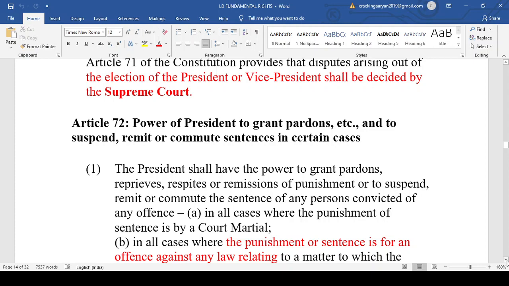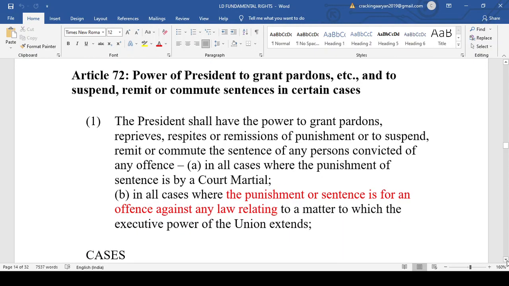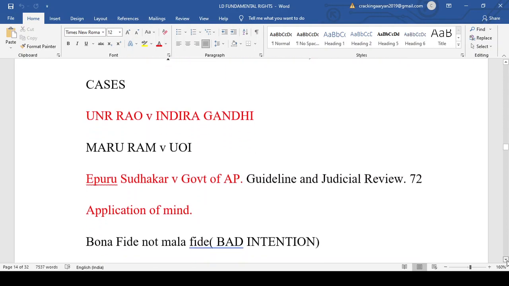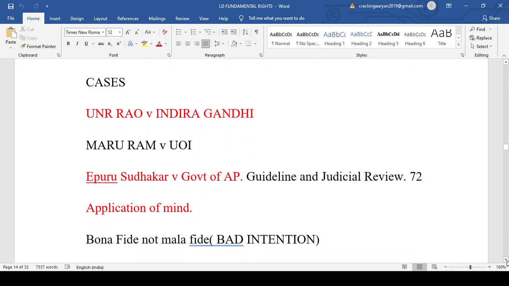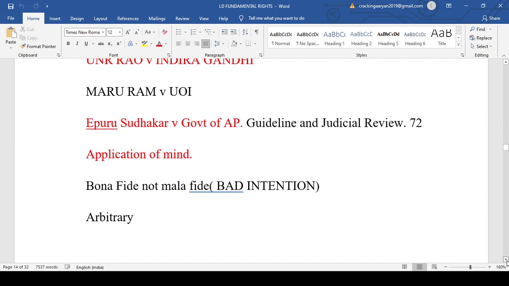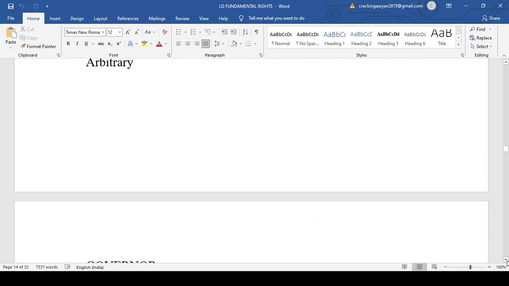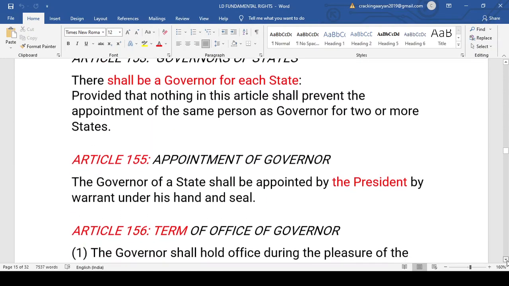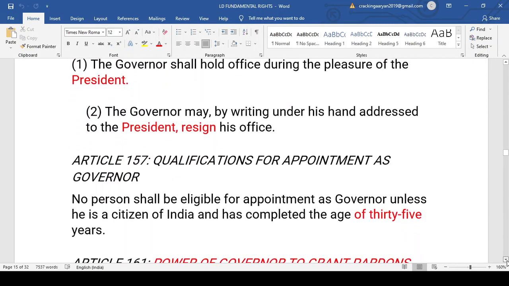How can the president either reduce or change the punishment that is given? And we discussed the Nirbhaya case. Then we discussed U.N. Rao versus Indira Gandhi, and the guidelines laid down in Epuru Sudhakar versus Government of Andhra Pradesh, in which judicial review will be there on the pardoning power of the president if it does not follow the following things: the application of mind, the order is malafide, or it is arbitrary. In that case, it will not be considered an order, and it will be struck down by the Supreme Court. Then we discussed the governor, the tenure of the governor, and to whom he will submit his resignation.